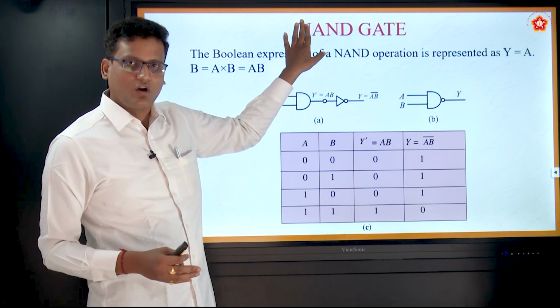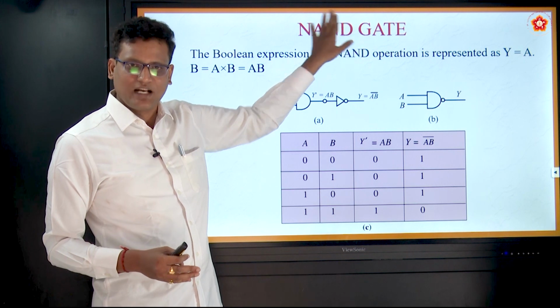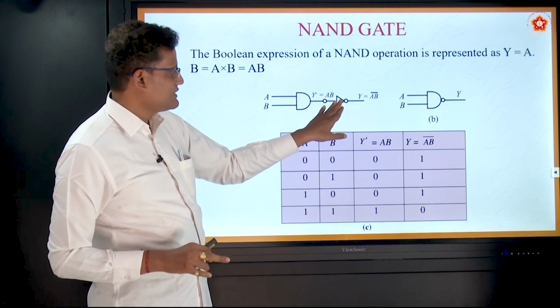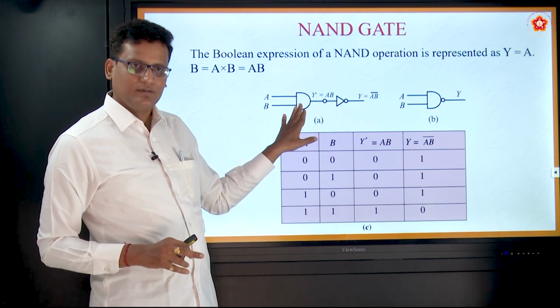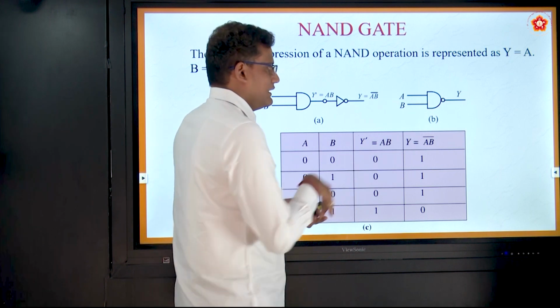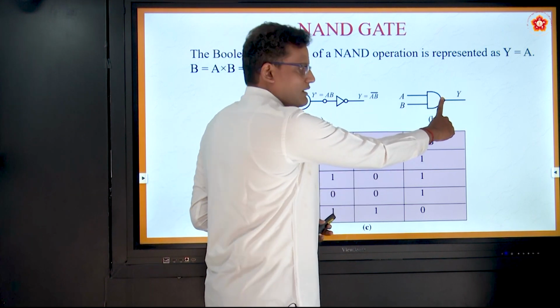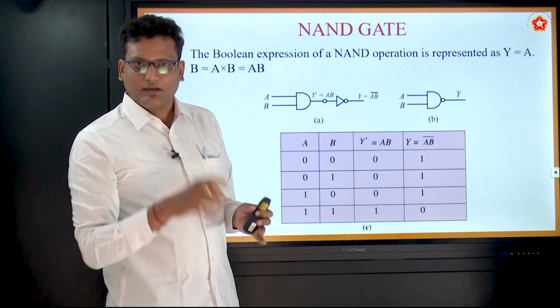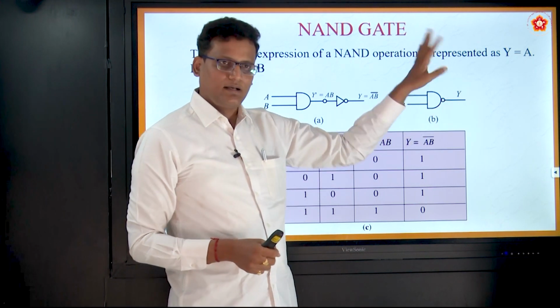For example, NAND, how will you get it? NAND is nothing but NOT plus AND. NAND means NOT plus AND equals NAND. So, this is NOT and this is AND. When you combine these two, what will you get? NAND. If you don't have this bubble, it is called an AND gate. If you have a bubble, this bubble indicates NOT. So, AND plus NOT, NAND.